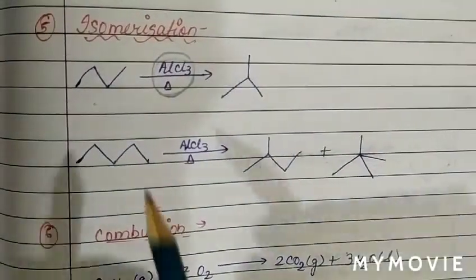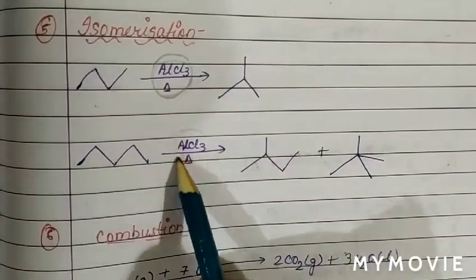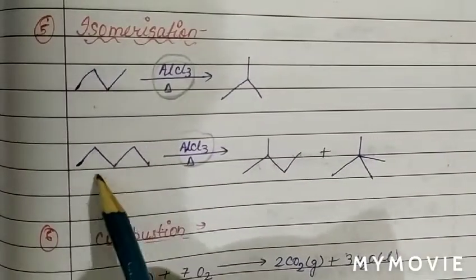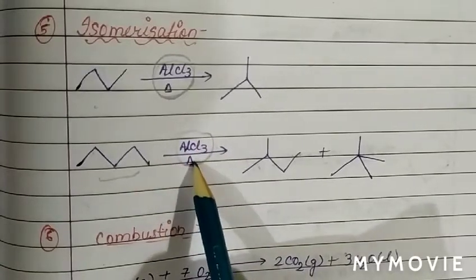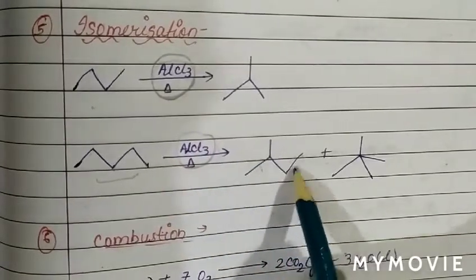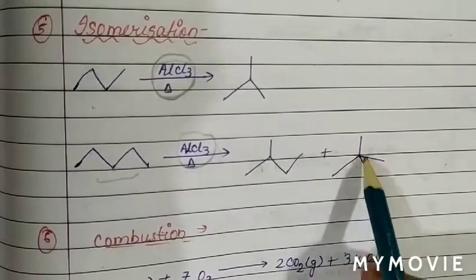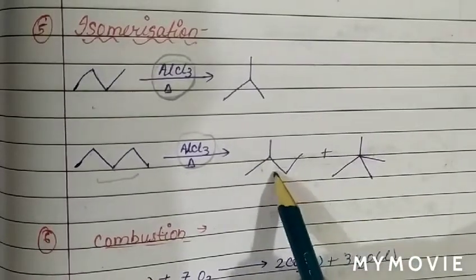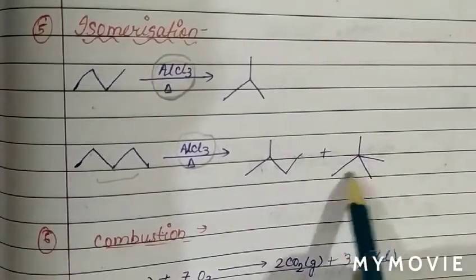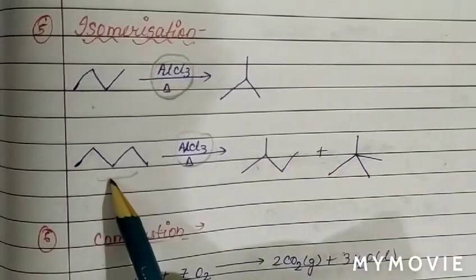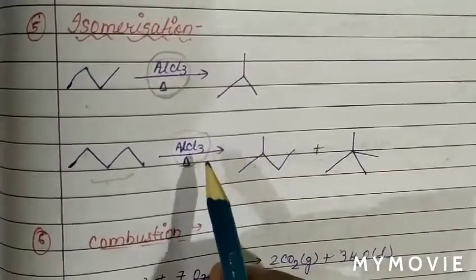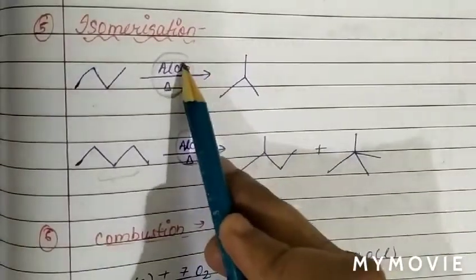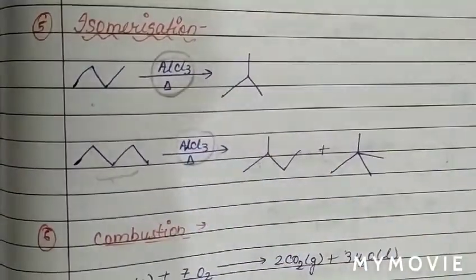Now see next, this is n-pentane, 1, 2, 3, 4, 5. When n-pentane reacts with AlCl3 in presence of heat, it can form 2-methylbutane, and also 2,2-dimethylpropane. So 2-methylbutane and 2,2-dimethylpropane are the isomers of normal pentane. This reaction we call isomerization, and it takes place in presence of AlCl3 and heat.